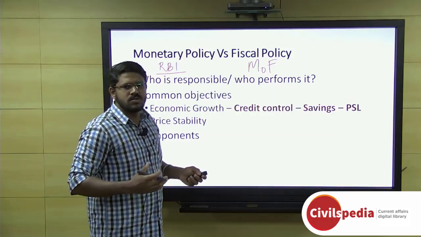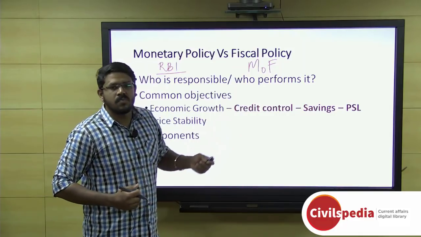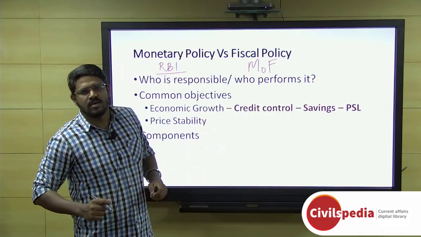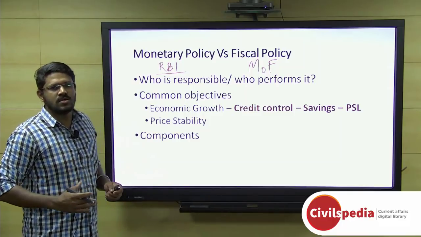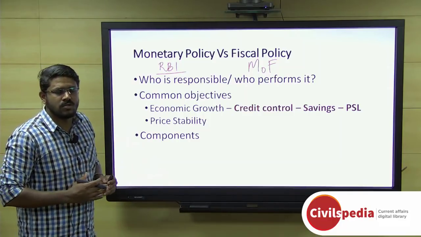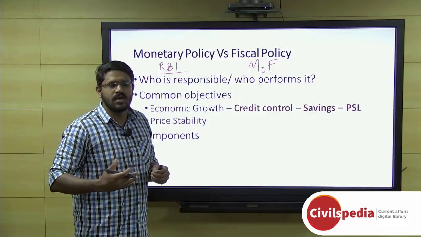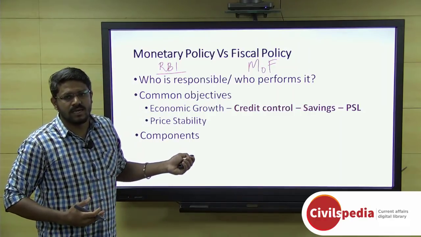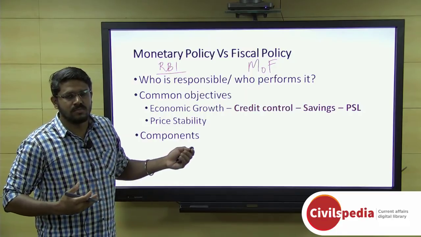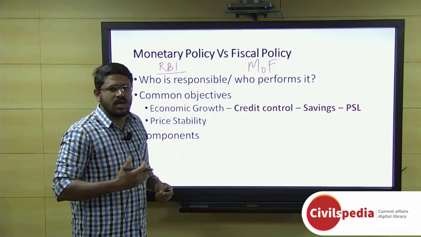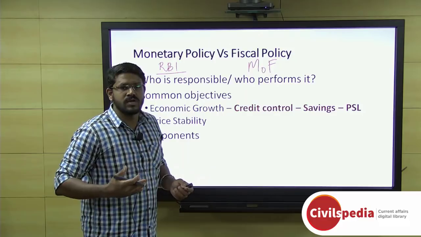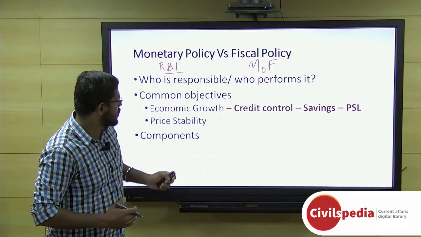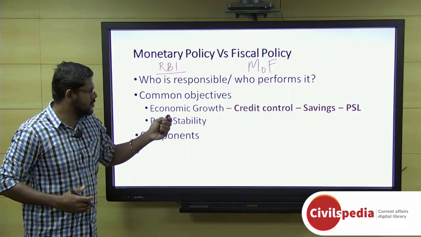Coming to equitable distribution or equitable growth, there is priority sector lending under the Reserve Bank of India, under which low income earners and the weaker sections will get loans and other financial services from banks, and therefore it encourages them to carry out business activities according to their plans, and it also increases their per capita income. These are some of the ways in which RBI contributes to economic growth.